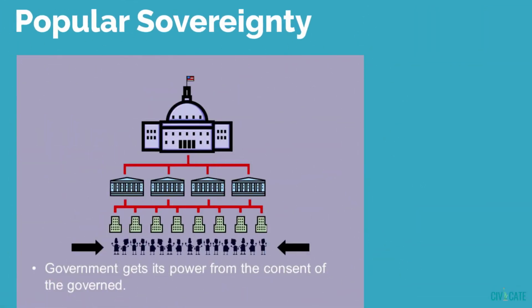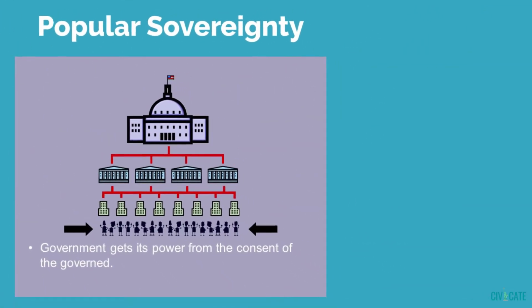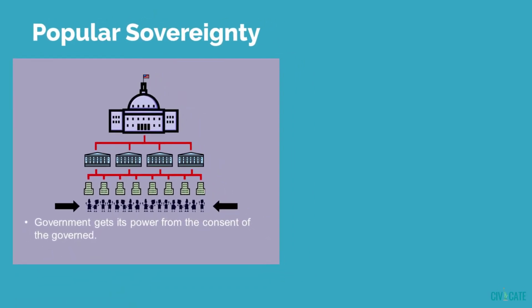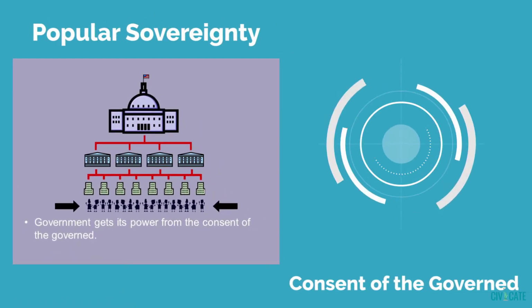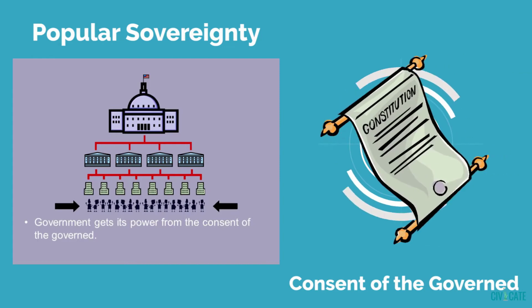The Founders believed in popular sovereignty, which means that the government's power would be legitimate if it came from the people, or the consent of the governed. That is why the Constitution had to be approved by all the states.